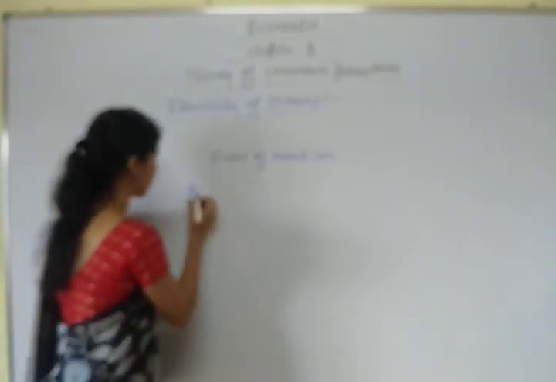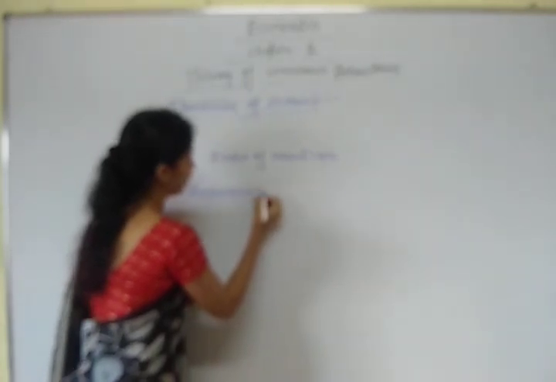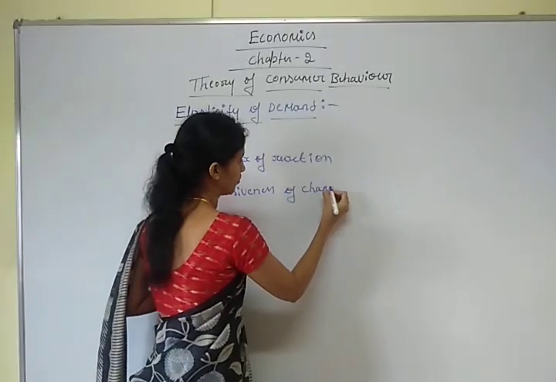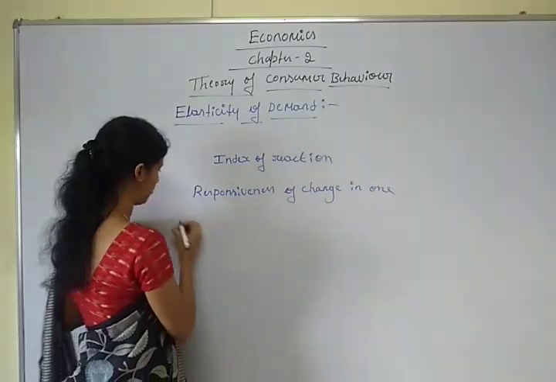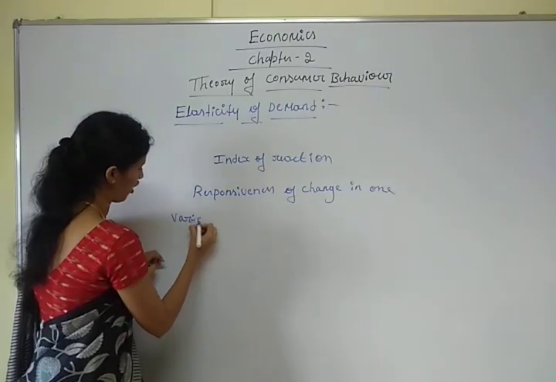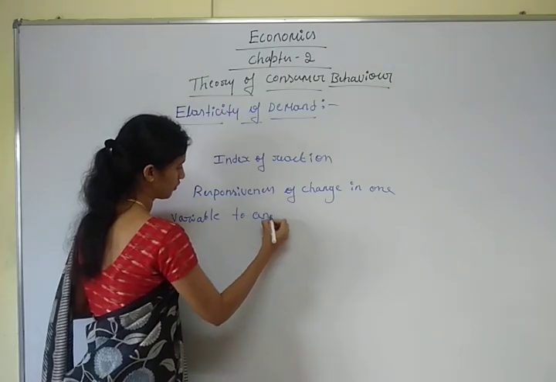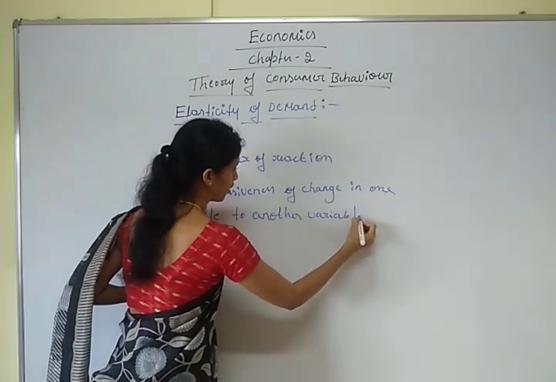So the responsiveness of change in one variable to another variable.